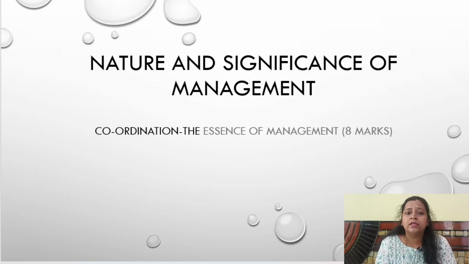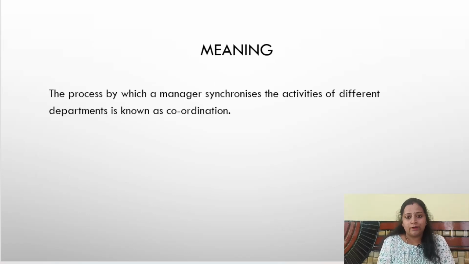So now we will see what exactly is meant by coordination, what is the definition of coordination, and what are the features of this coordination. Okay, this coordination is called the essence of management. Essence in the sense that it can't be separated. It is an inseparable function of management. So now we will see one by one. First we will go with the meaning of coordination. Coordination is nothing but the process by which the manager synchronizes the activities of different departments.